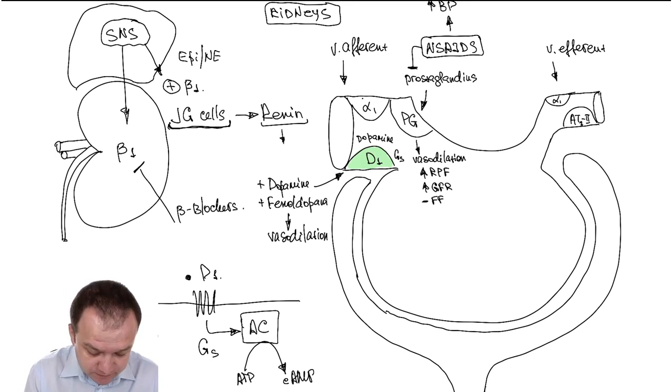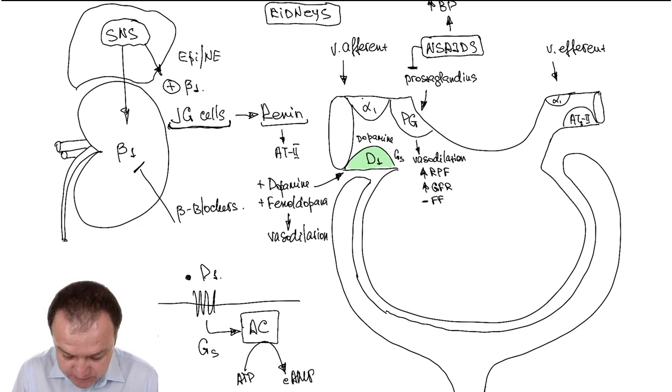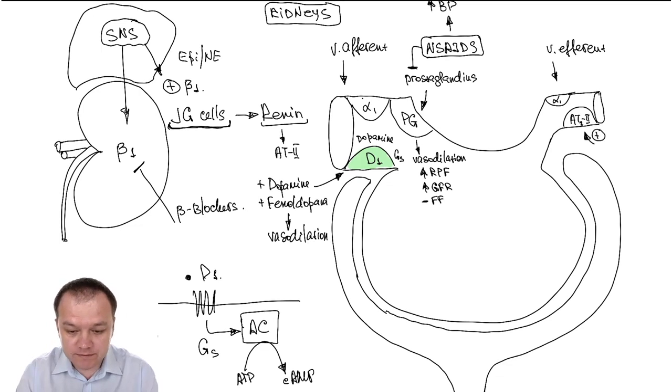The final result, we have synthesis of angiotensin 2, and this angiotensin 2 acts on this angiotensin type 1 receptor for angiotensin 2. So stimulation of these receptors causes vasoconstriction.